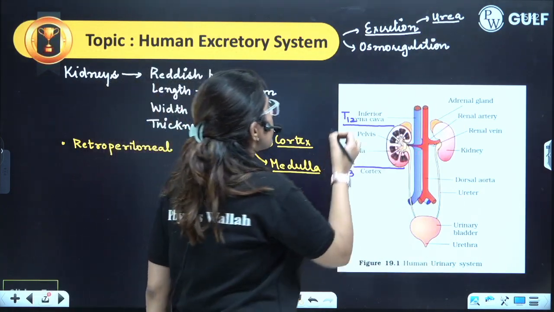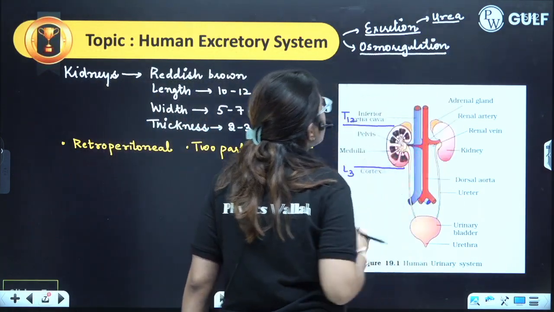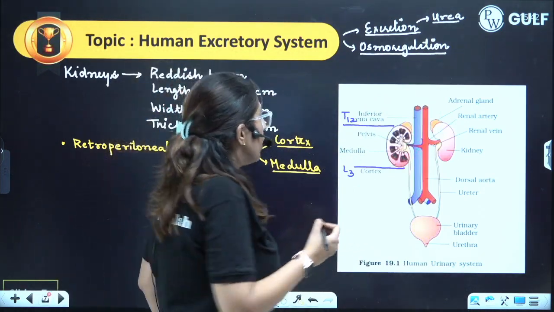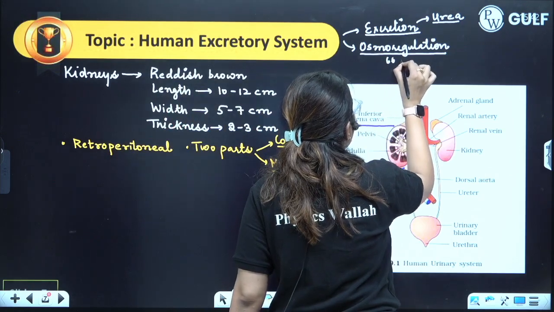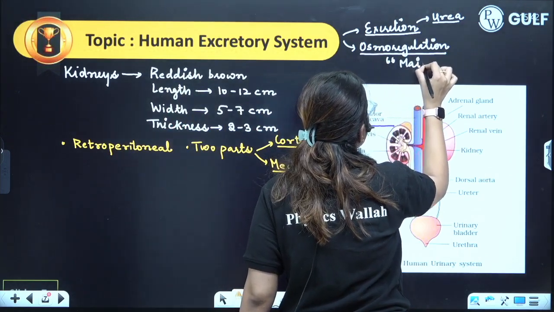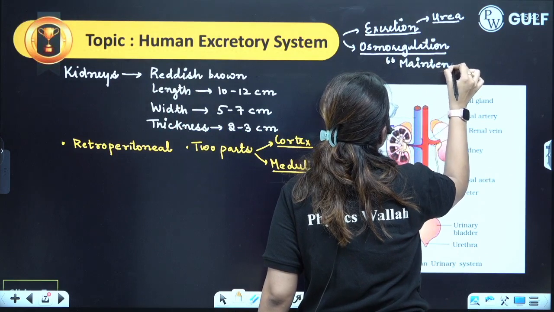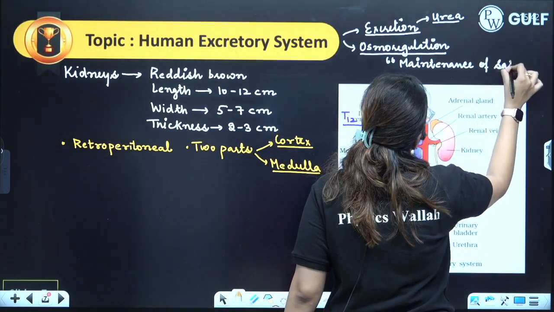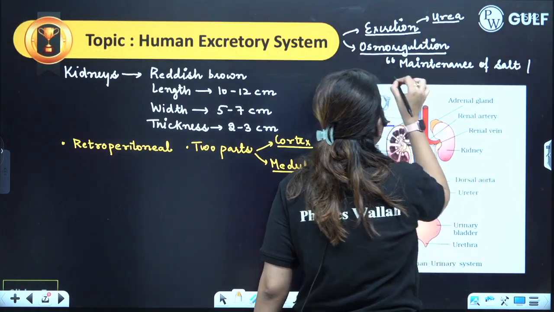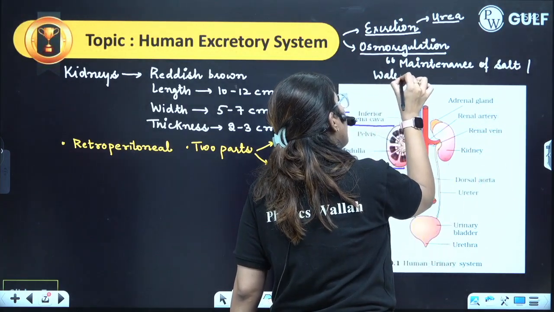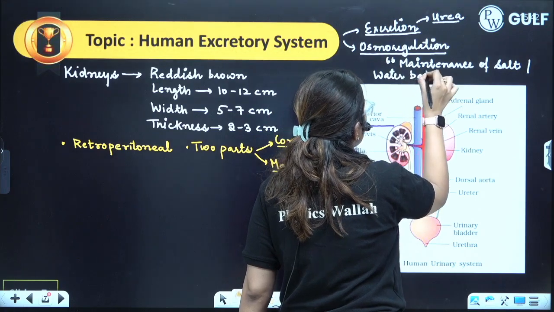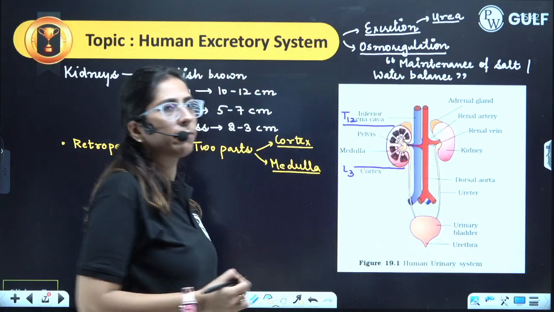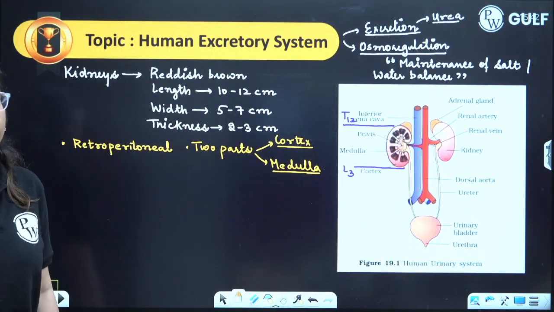Why am I saying osmoregulation? Because the kidneys are involved in the maintenance of salt and water balance in our body. So how is it important? This is important for the maintenance of salt and water balance in the body, or basically in the body fluid. This plays a great role.